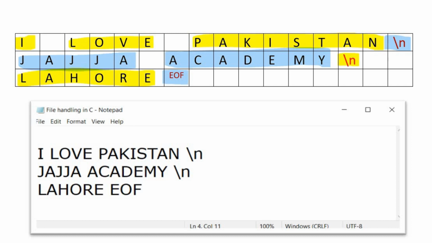How will this text look in a notepad file? You can see here, this is the notepad file. Three lines are written, separated by \n, and at the end, the end of file marker is inserted.